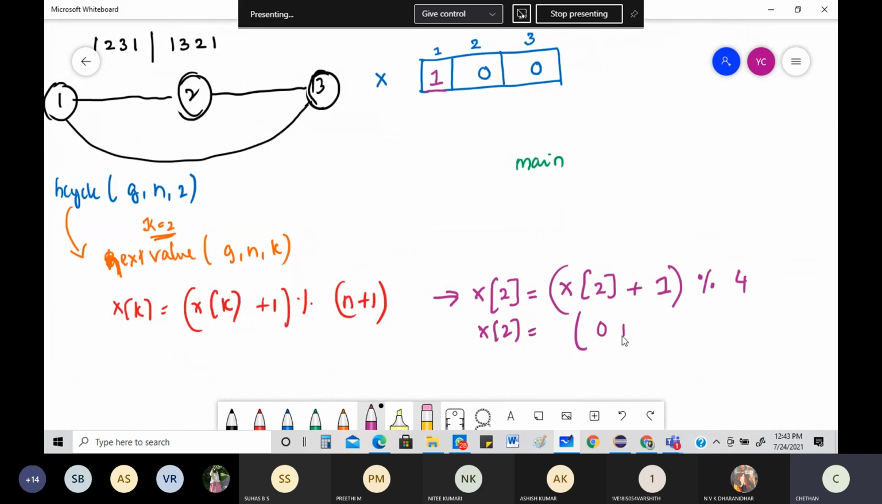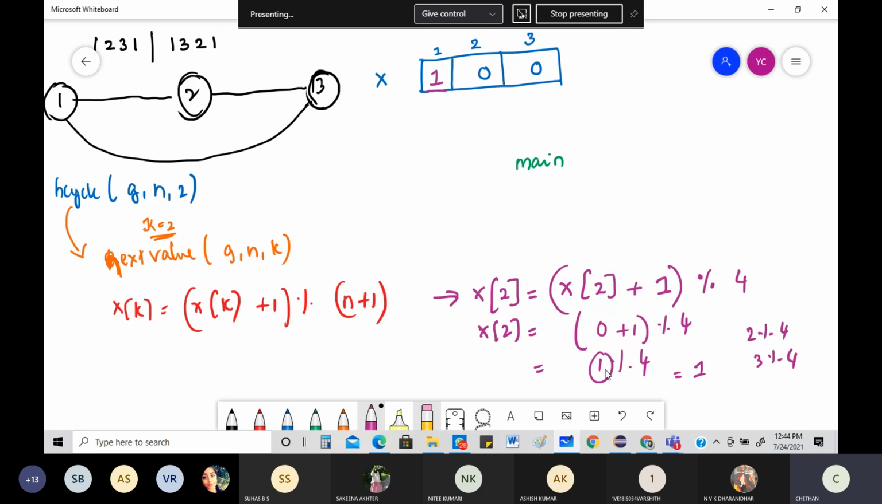Correct? 0 plus 1 modulus of 4. This is equal to what? 1 modulus of 4. You will not get any remainder because you can't divide 1. So what is it? It is nothing but equal to 1 only. 2 modulus of 4 is 2, 3 modulus of 4 is 3.